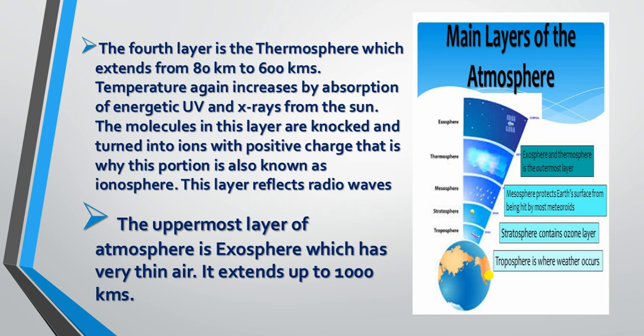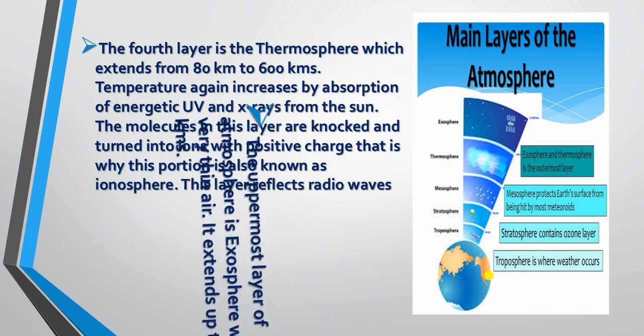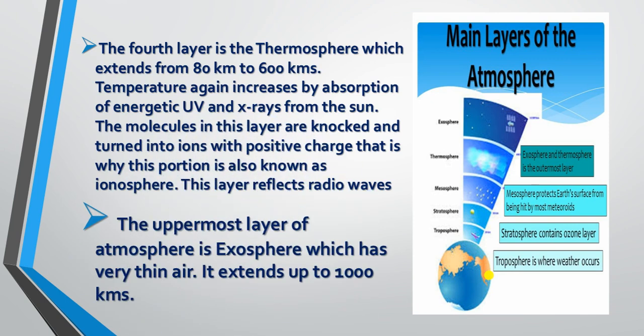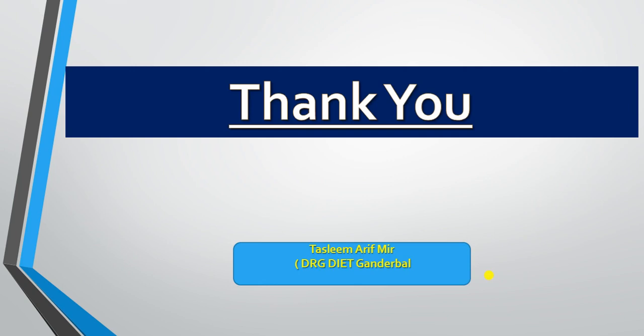A very simple phenomenon is there. That's called the phenomenon of aurora. As I said, when molecules are struck with the rays of the sun, those hydrogen molecules, oxygen molecules, they reflect light in three colors. That's red, green, and yellow. And the concept is called aurora. So this was all about different layers of the atmosphere and the composition of the atmosphere.